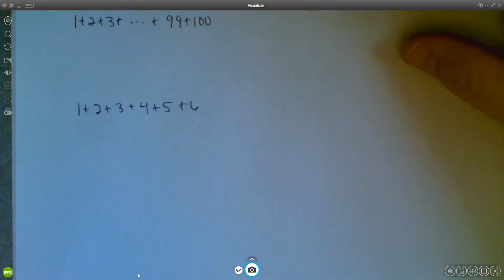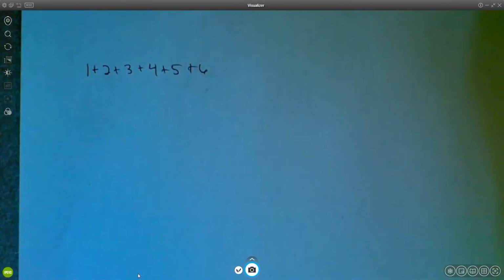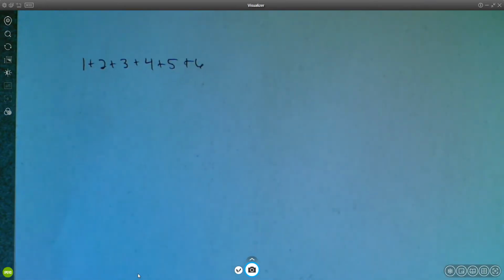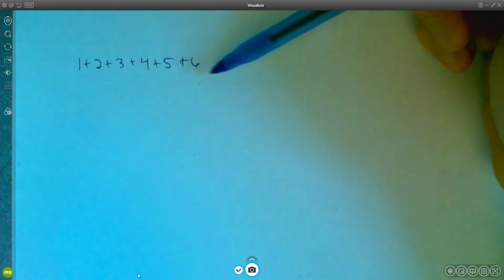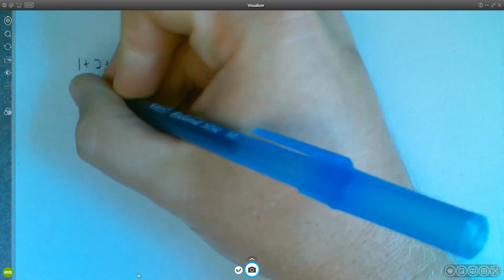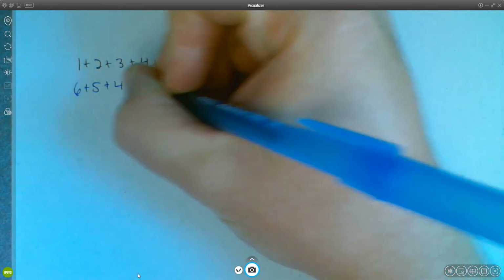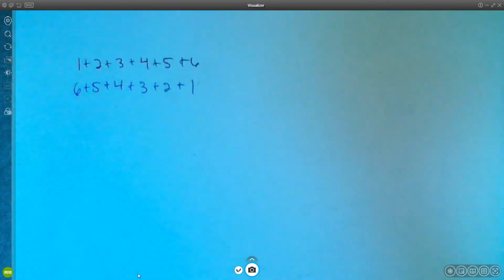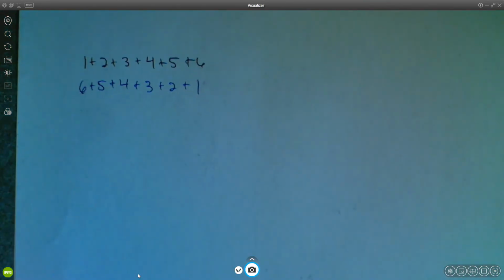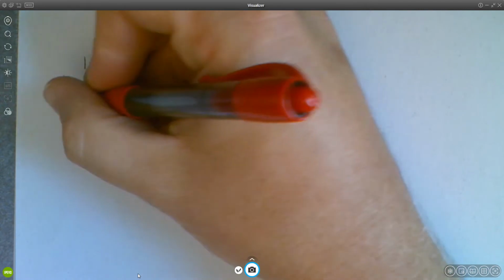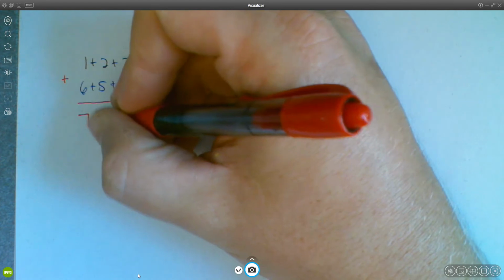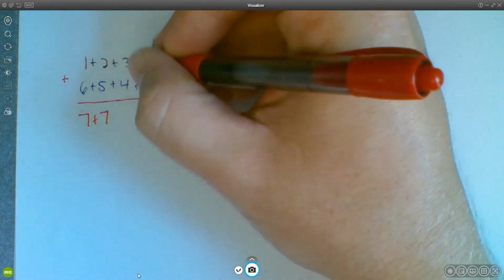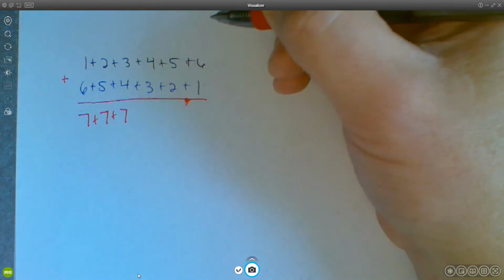Now, of course, this you could do in your head pretty quickly and easily, probably. But I'm going to show you how Gauss figured this out. So adding up the numbers from 1 to 6. What Gauss noticed is that if you take this sum and you double it, but you rewrite the sum backwards like this, and then you add those up, what you get is 1 plus 6 is 7, and 2 plus 5 is 7, and 3 plus 4 is 7, wouldn't you know it?